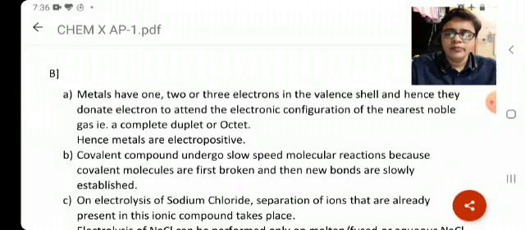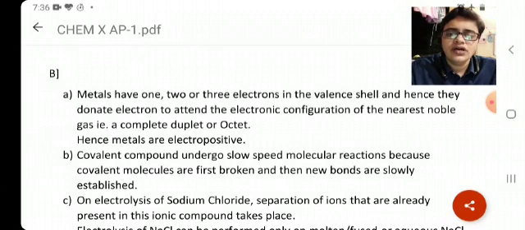Okay, question 3b, give reason. Metals are electropositive. The answer is metals have 1, 2 or 3 electrons in the valence shell, hence they have tendency to donate electron to attain electronic configuration of the nearest noble gas, that is to complete duplet or octet. Hence metals are electropositive. In this particular answer guys, 2 points are very important. First, they have 1, 2 or 3 electrons, and second point that they attain the configuration of nearest noble gas. ये दोनों point अगर लिखा है तो you deserve 1 mark.